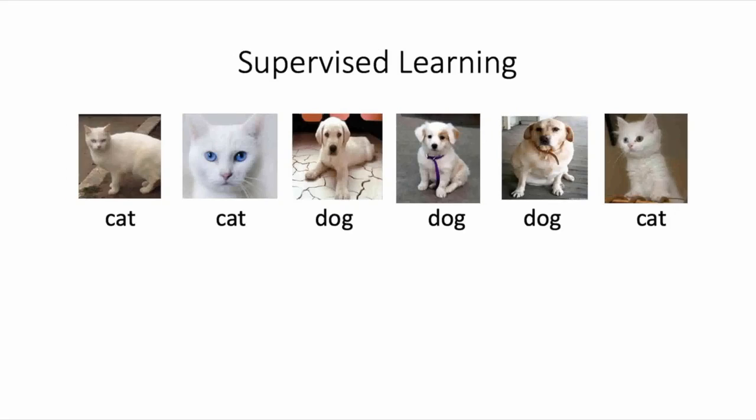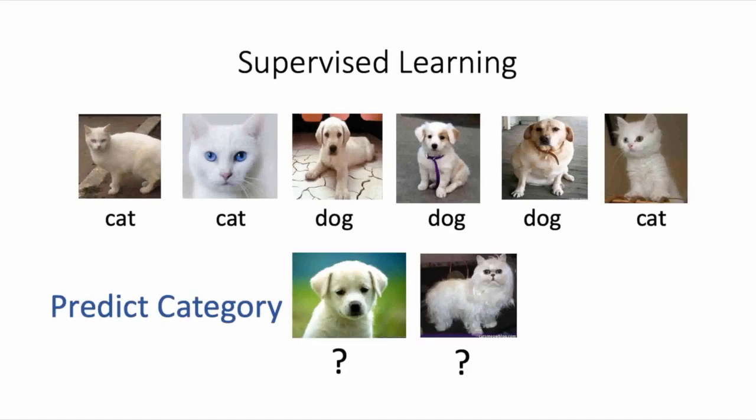Let's look at an example of supervised learning. Here are some pictures of cats and dogs, each labeled with whether it is a cat or a dog. A supervised learning model would be trained on this data to classify an image as being a cat or a dog. So the training data will be many labeled images of cats and dogs, and the goal of the model will be to predict, given an image, whether it is a cat or a dog.